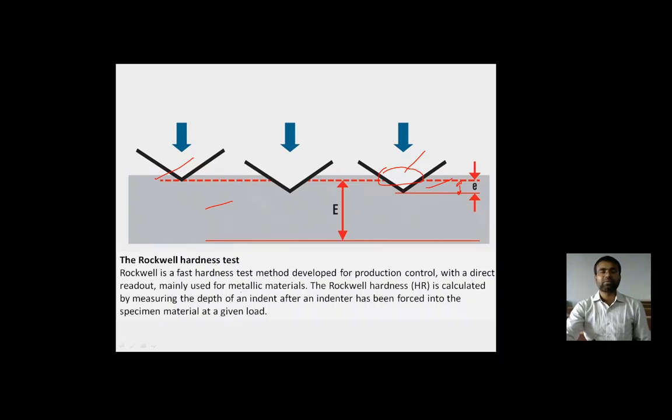So the Rockwell is a fast hardness test method developed for production control with a direct readout, mainly used for metallic material. The Rockwell hardness HR is calculated by measuring the depth of the indent after an indenter has been forced into the specimen material with a given load.